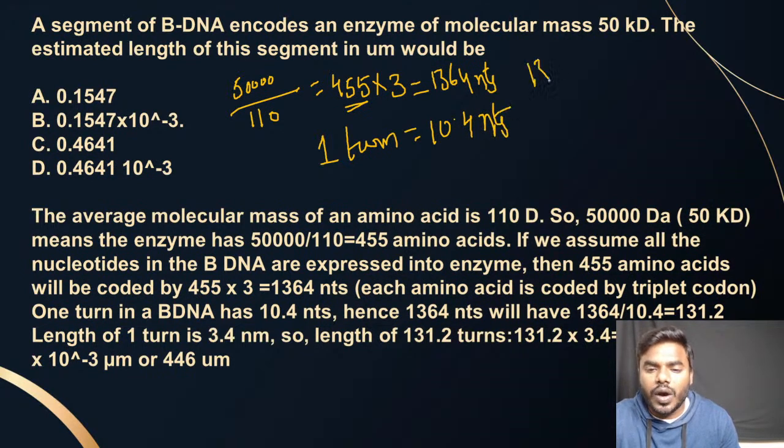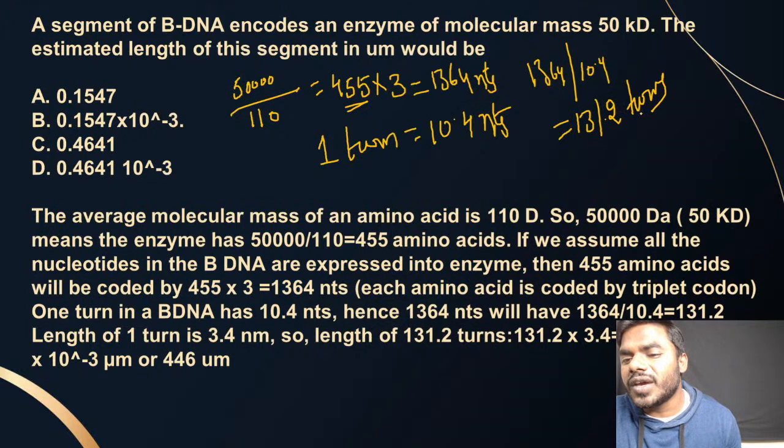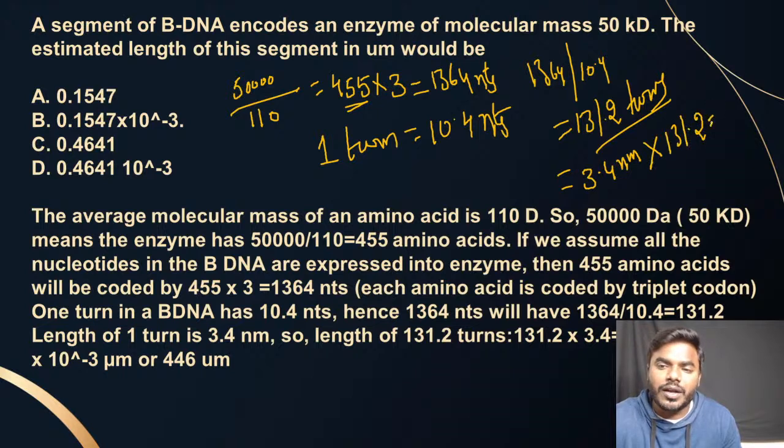So friends, 1364 by 10.4, we will get 131.2 turns. So finally we got it. How many turns? But the question asked, they did not ask how many turns. They have asked what is the length. So we all know that the length of one turn is 3.4 nanometer. So we will multiply it by 131.2. Whatever we get is our answer.